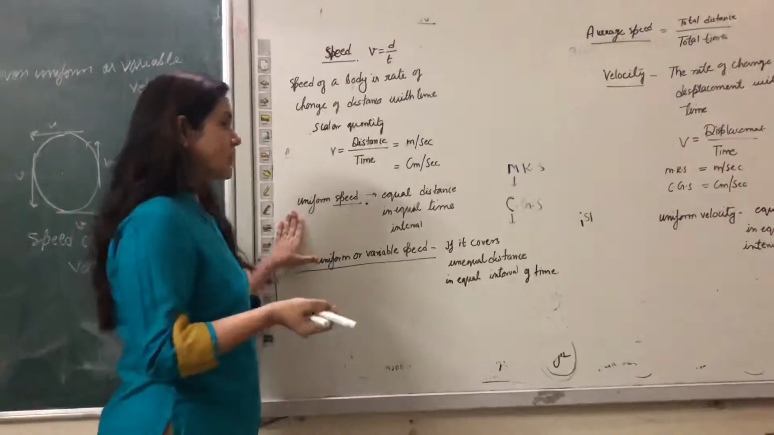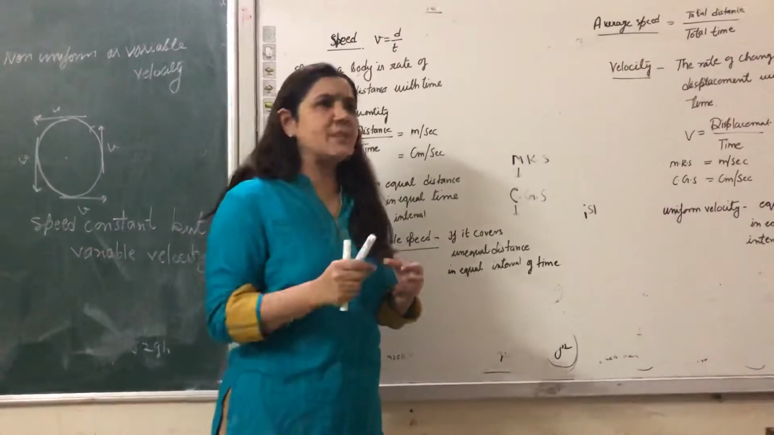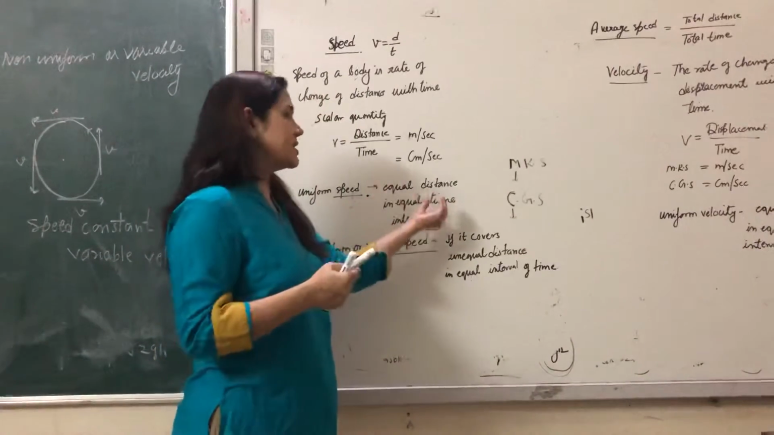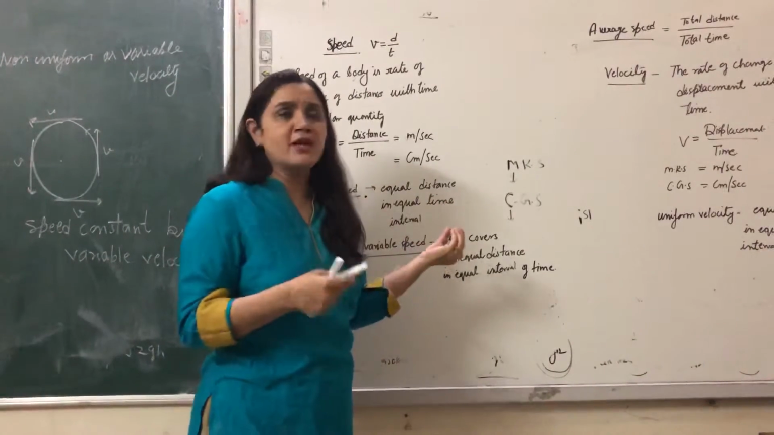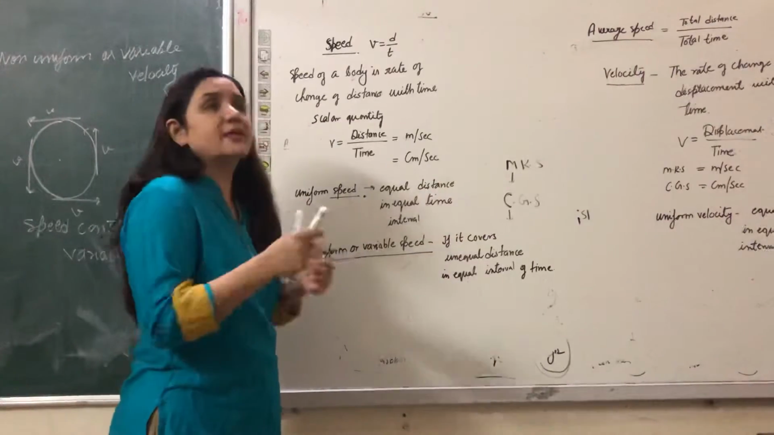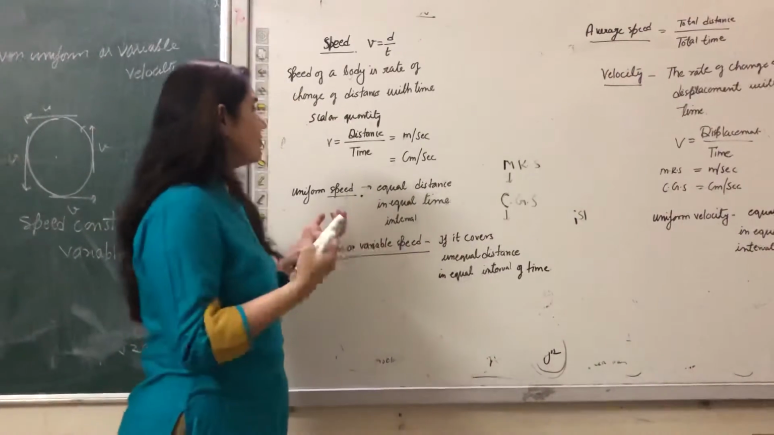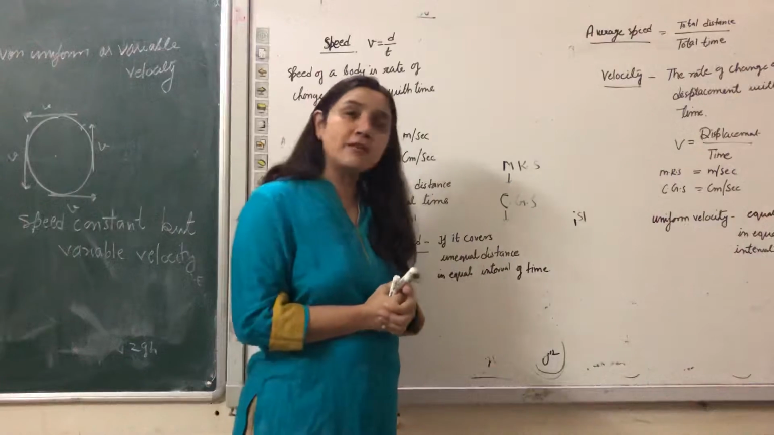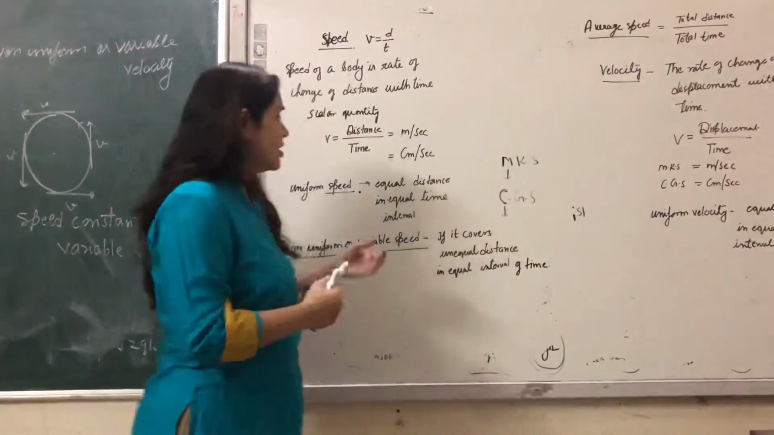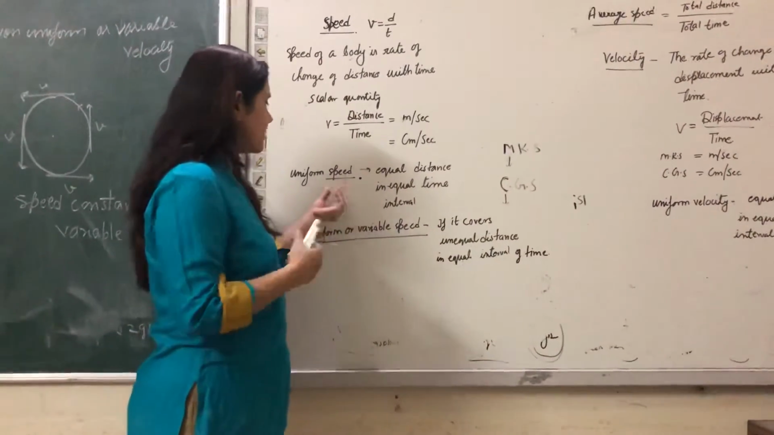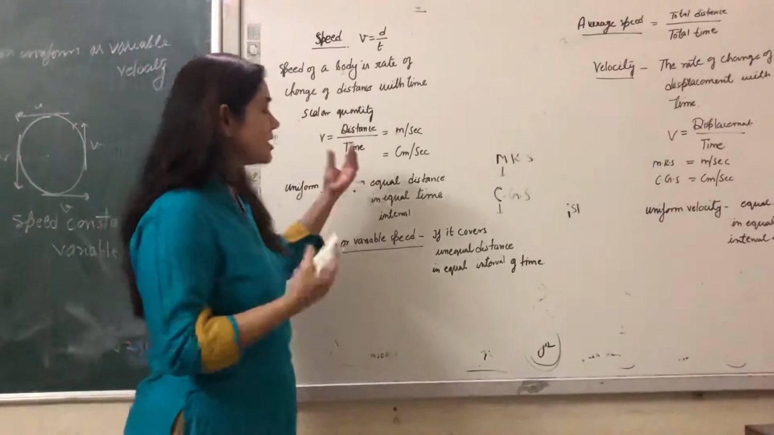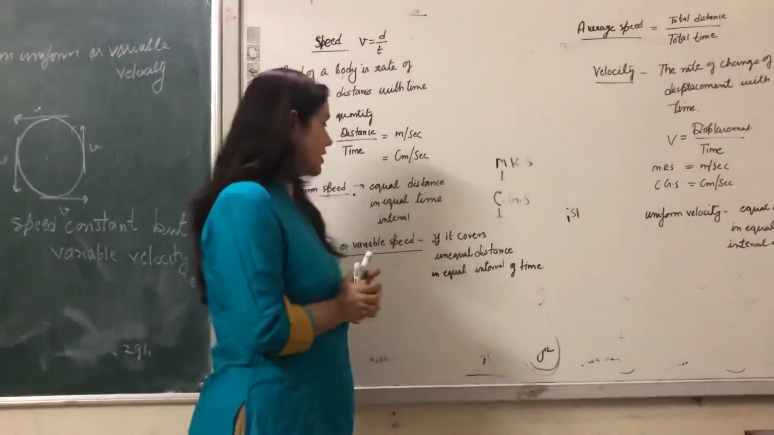First, it is the uniform speed. Uniform speed means covering equal distance in equal time intervals. Obviously it is impossible in crowded places. How can a bike or a car cover equal distance in equal time intervals? Practically it is not possible, but uniform speed means equal distance in equal time intervals.